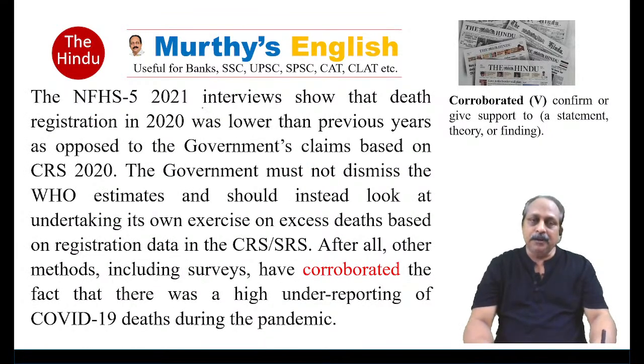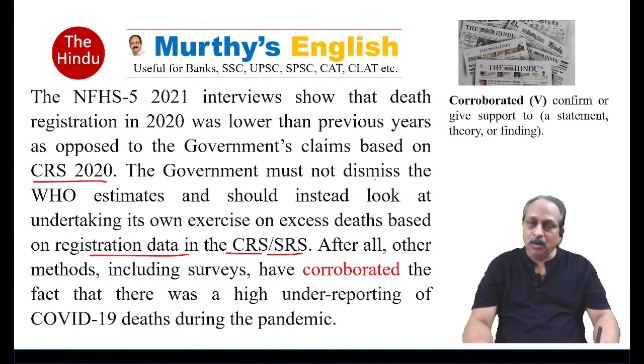The NFHS 5 2021 interviews show that death registration in 2020 was lower than previous years, as opposed to the government's claims based on CRS 2020. This again talks about discrepancy. This is all based on, related to discrepancy based on the data from various sources. The government must not dismiss the World Health Organization estimates and should instead look at undertaking its own exercise on excess deaths based on registration data in the CRS, SRS. So, what is the solution? What should the government do?